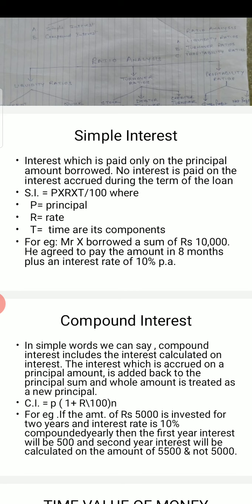You have already done these types of interest in your earlier classes also, but in this video I have tried to explain them with the help of an example. The formula for simple interest is P into R into T over 100, whereas the formula for calculating compound interest is principal into (1 plus R over 100) raised to power n. Here R stands for rate and n stands for period of time.